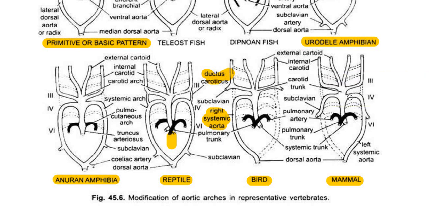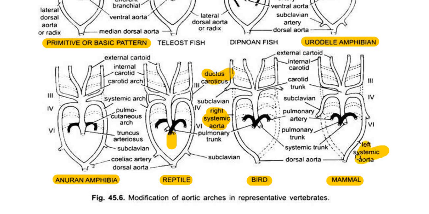The fourth aortic arch forms the systemic arch, and the sixth aortic arch forms the pulmonary arch. So just like in case of bird, here also only one systemic arch is present but not 2 systemic arches, whereas in reptiles we saw both the systemic arches, but in bird we saw only the right systemic arch. So in case of mammals, only the left systemic arch is seen.